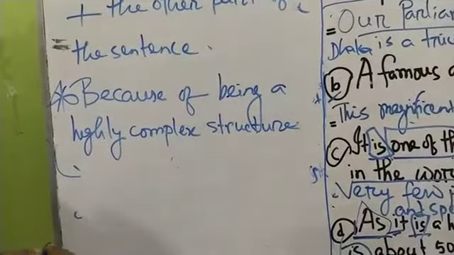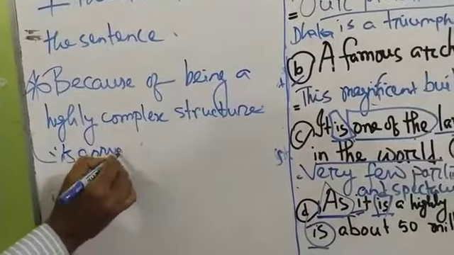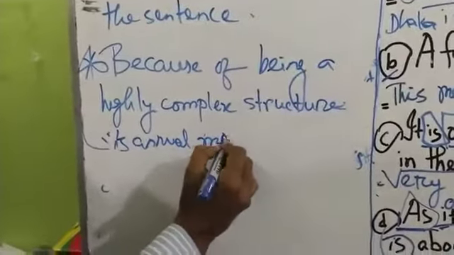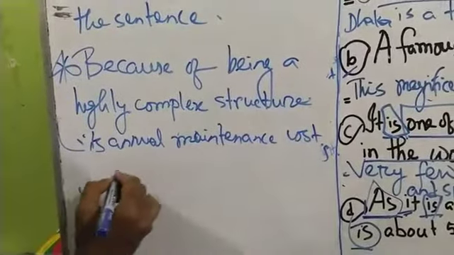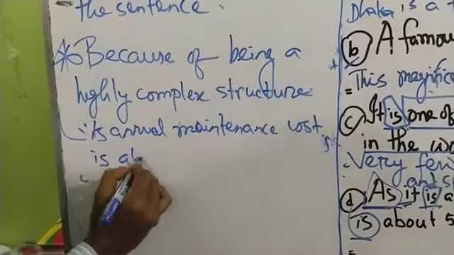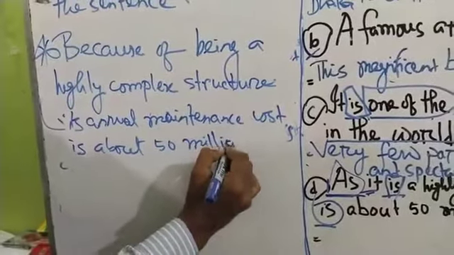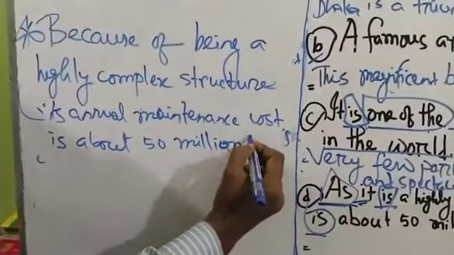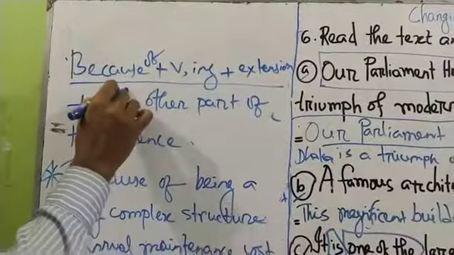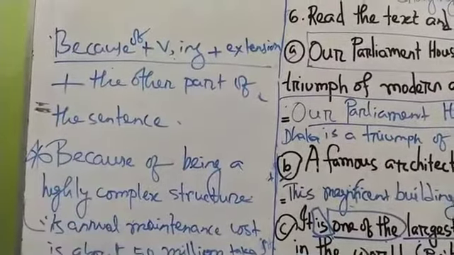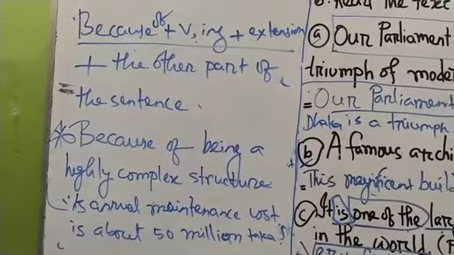And then what will be here? Its annual maintenance cost is about 50 million taka. Can you understand this? You have to memorize the structure first: because of, verb with ing, and extension, that means the other part of the clause.